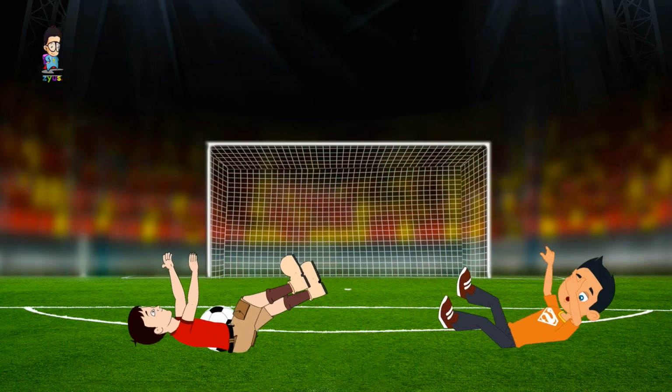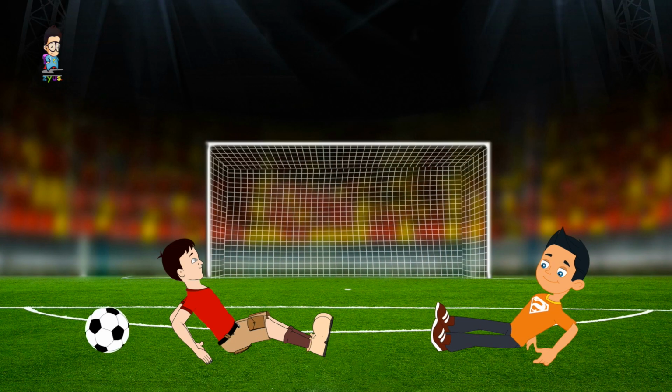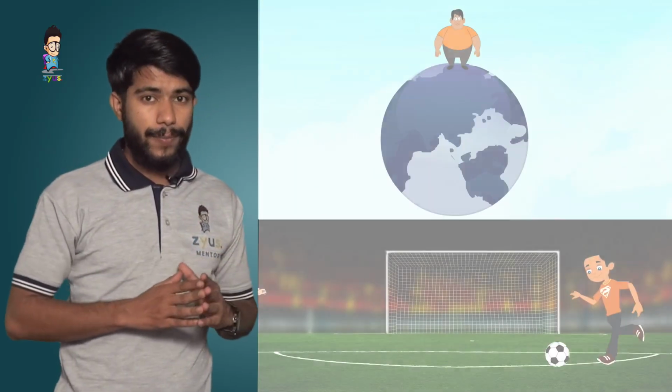And similarly, if you play football, it's usual that a player will hit another player. Even though one player is standing still and a player who is running comes and hits this player, both of them get hurt. Though the running player is carrying more momentum, both of them will get hurt. This is because when there is a collision between the players, the first player will exert a force on the second player, and the second player in return will exert another force on the first player.